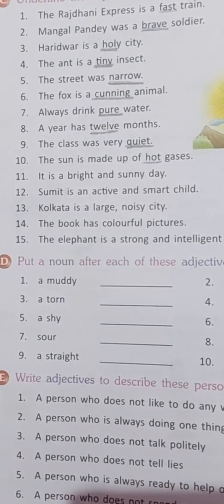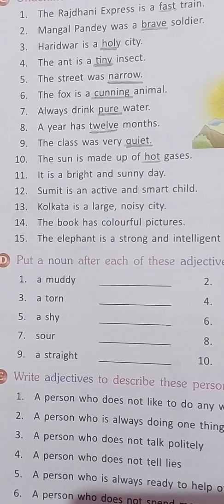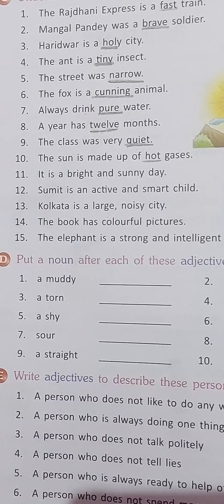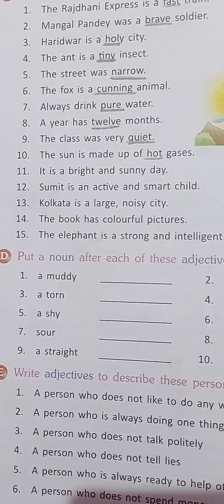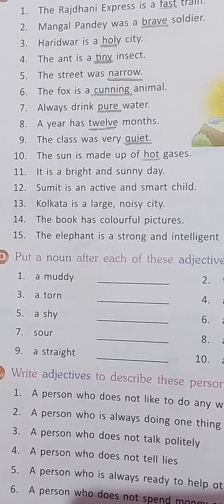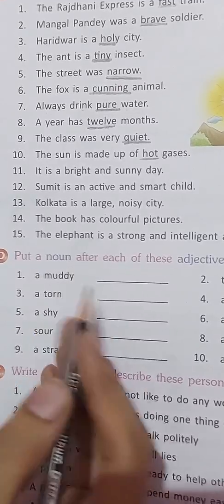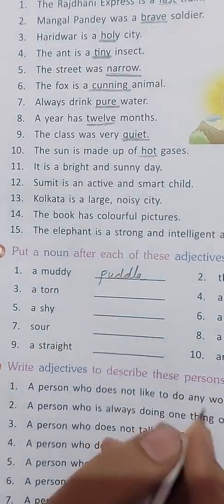Exercise D. Put a noun after each of these adjectives. Some adjectives are given here, and what you have to do is put a noun after these adjectives. So first is a muddy. Now what can be muddy? We can say puddle. A muddy puddle.